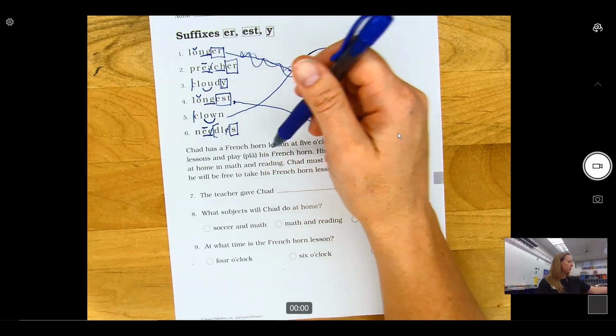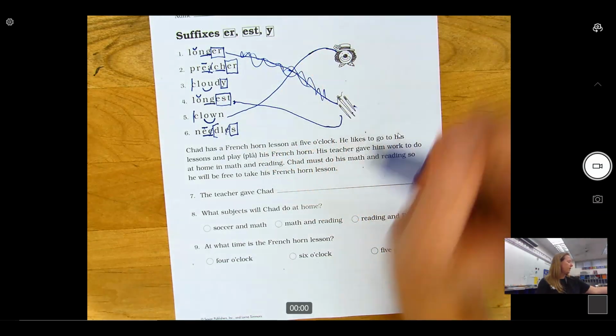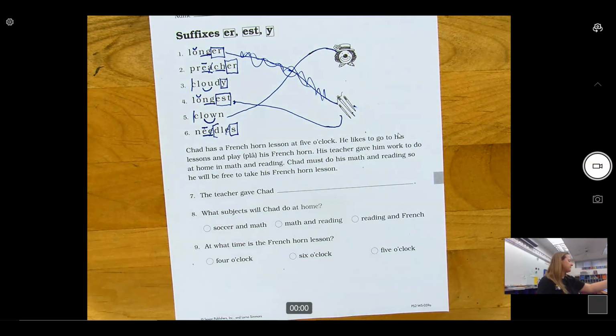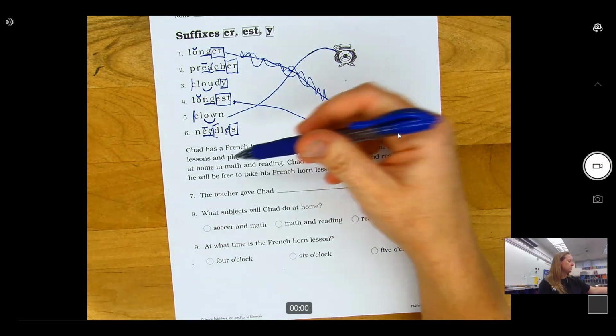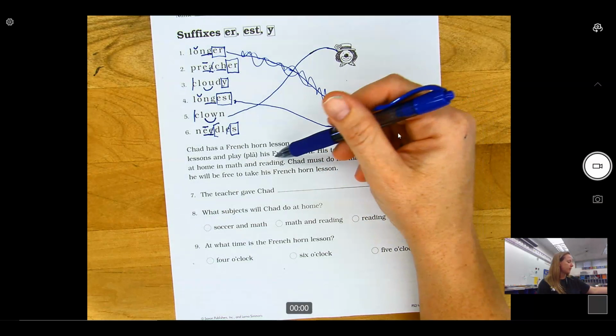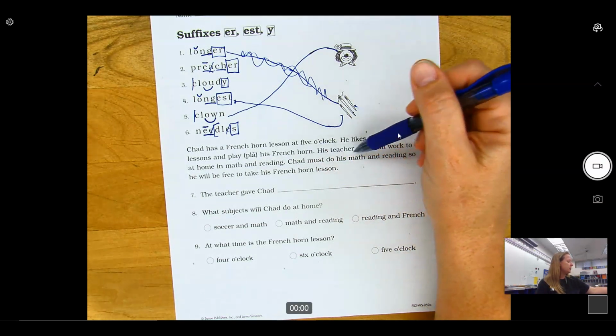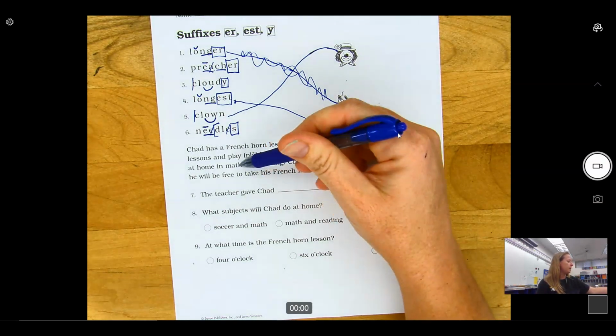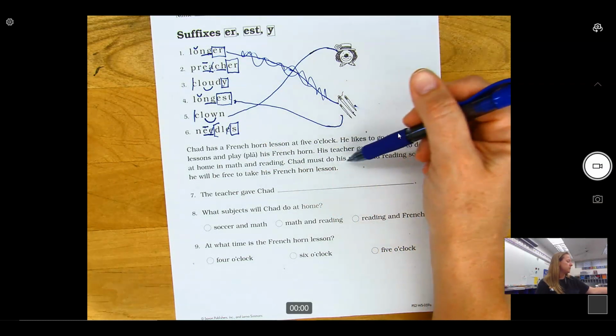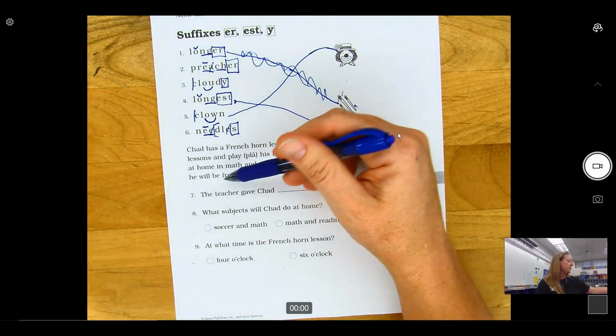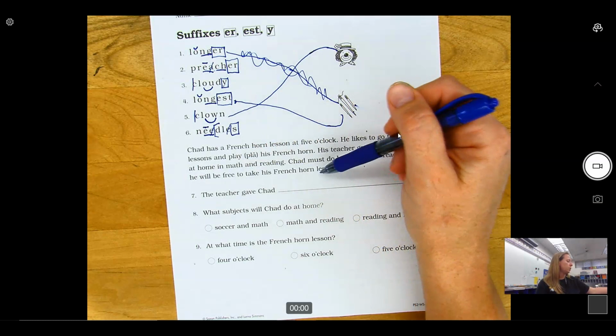Chad has a French horn lesson at 5 o'clock. He likes to go to his lessons and play his French horn. His teacher gave him work to do at home in math and reading. Chad must do his math and reading, so he will be free to take his French horn lesson.